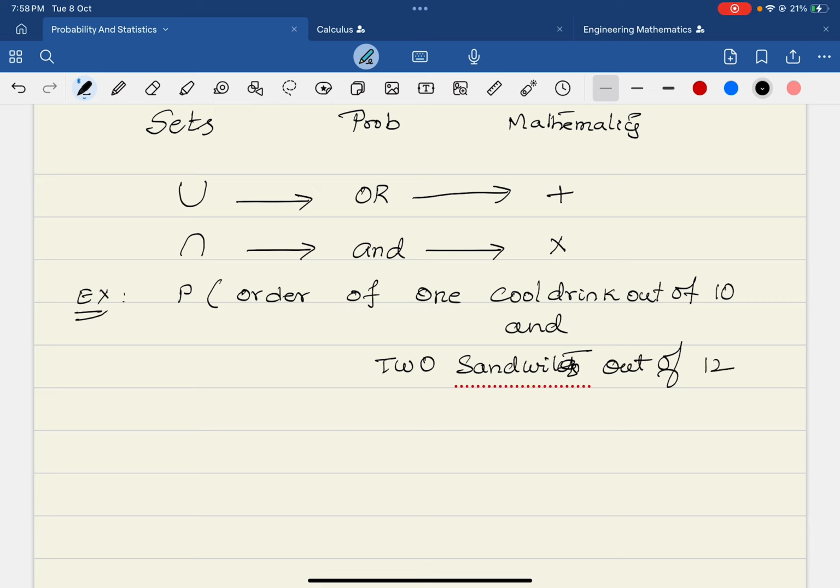So what happens here? One cool drink out of 10. Now you should understand the combinations, which is another concept here.